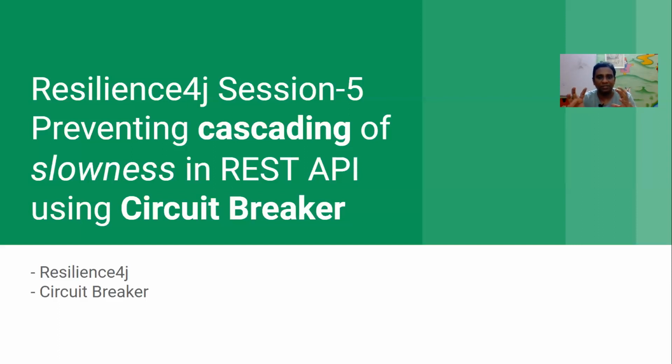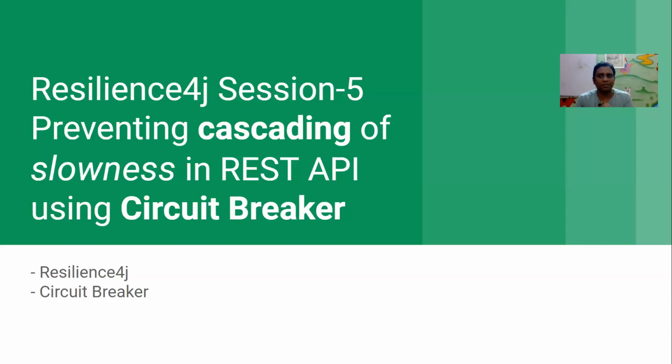That's not good behavior. I want the whole system to respond within a millisecond. To achieve that, we can use the circuit breaker pattern. Here the rule for my circuit breaker to become open is slowness.